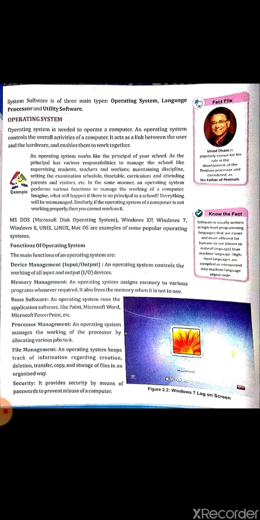Now, file management. An operating system keeps track of information regarding the creation, deletion, transfer, copy and storage of file in an organized way. Security. It provides security by means of password to prevent the misuse of a computer. Means when we insert security in the form of password, it managed by its operating system.